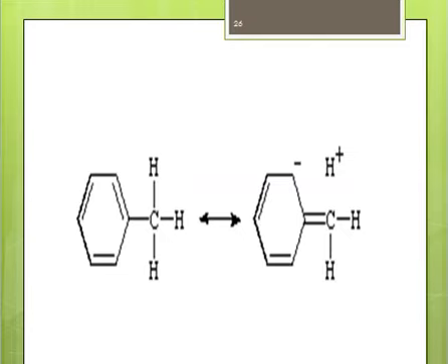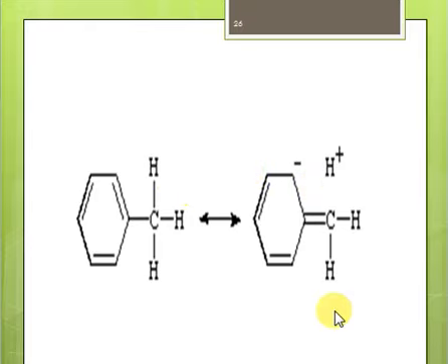If I show you like that, this pi bond is formed by p orbital overlap. That's the p orbital overlap here, right? So what happens is that this hydrogen will shift here, and this pi bond will break here. We'll get a double bond between carbon and carbon. Hydrogen will get free and will get a negative charge here, like that. This is the representation of hyperconjugation.